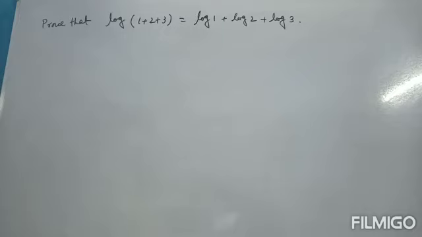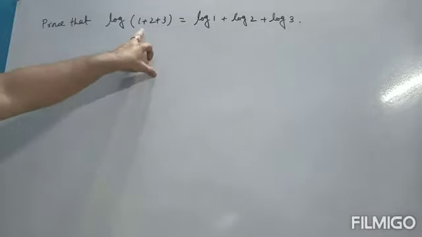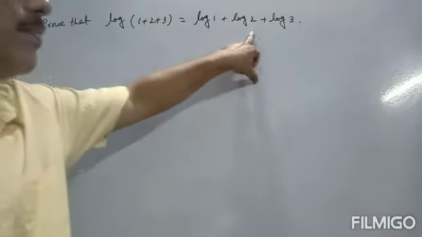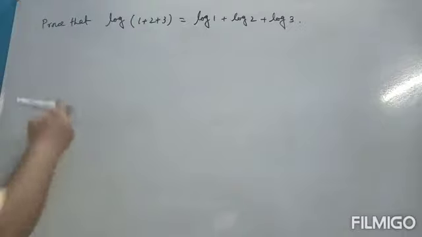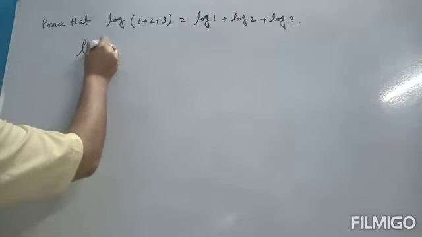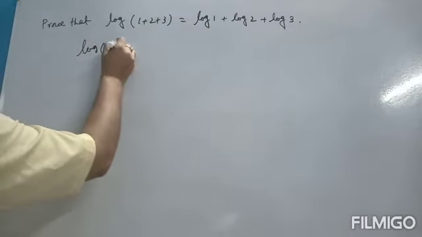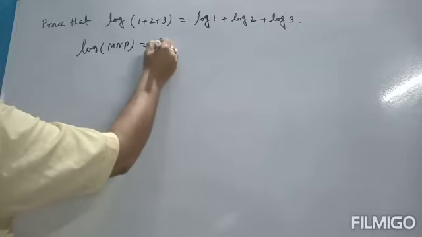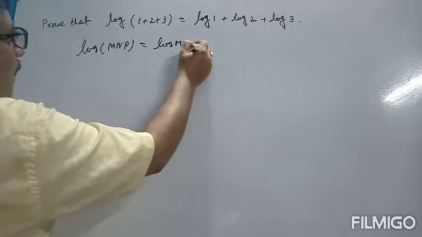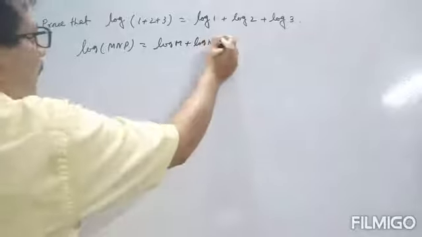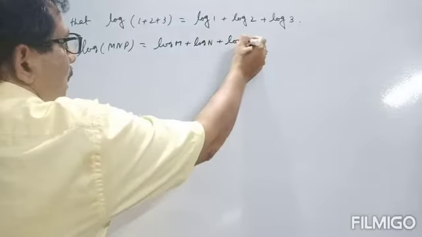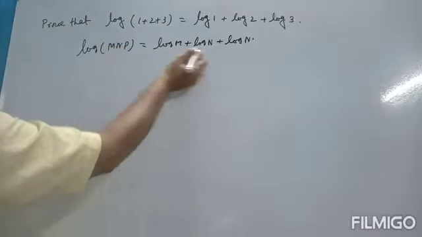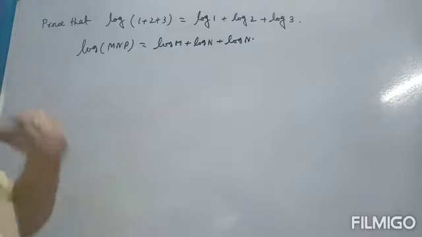log(1 + 2 + 3) is equal to log 1 + log 2 + log 3. We know the formula: if it is 1 into 2 into 3, then it will be log 1 + log 2 + log 3. By this formula, log of m n p is equal to log m + log n + log p. But if it is given as plus, then it is not true in general. But in this case it is true.